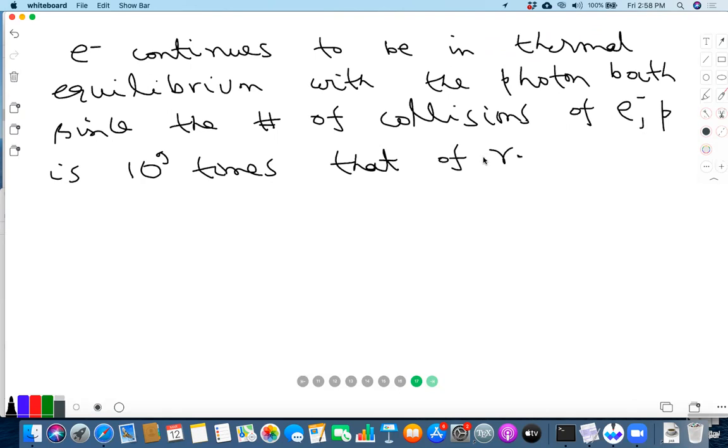So E minus and P are in thermal equilibrium with a bath, even though the bath itself is not in thermal equilibrium. The bath just follows the black body distribution formula. And because E minus and P are immersed in that bath, they are in thermal equilibrium at temperature T. Is this point clear? This will be important because eventually when you discuss the formation of hydrogen out of the E minus P combination, we'll use the thermal equilibrium formula, at least as a first approximation. And again, as in nucleosynthesis, the full details require numerical analysis.